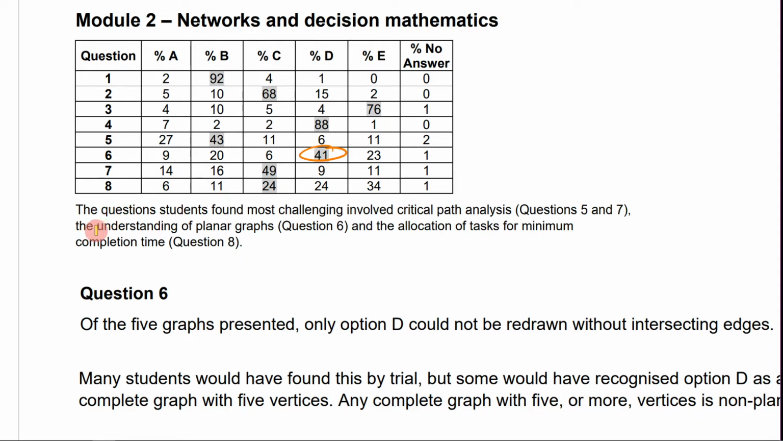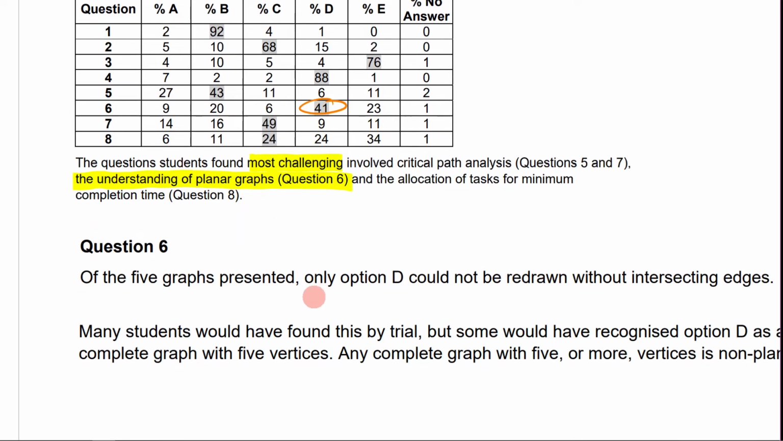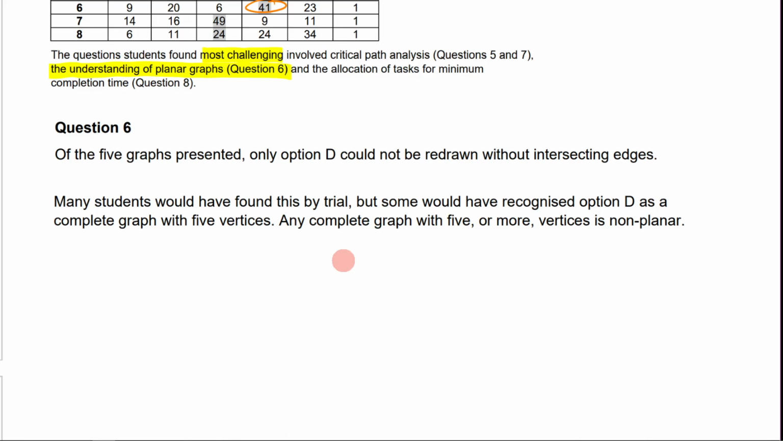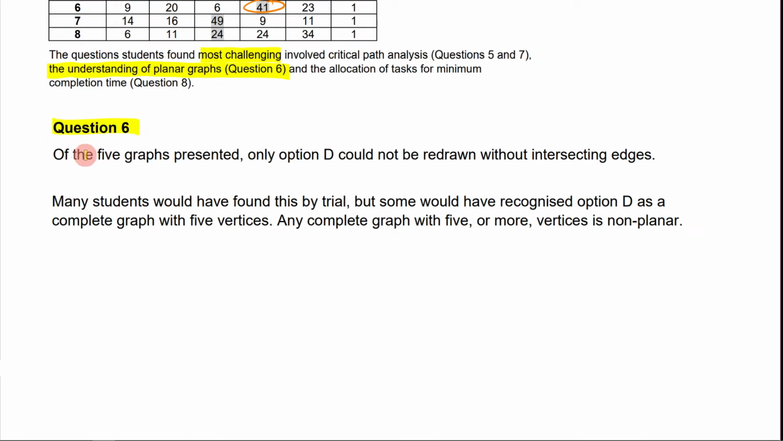They say, the questions students found most challenging involved critical path analysis, questions 5 and 6, and the understanding of planar graphs in question 6. So VCAA recognizes that this is something people struggled with, and they provided a little background for question 6. Of the 5 graphs represented, only D could be redrawn without intersecting edges. Many students would have found this by trial, but some would have recognized option D as a complete graph with 5 vertices. Any complete graph with 5 or more vertices is non-planar.